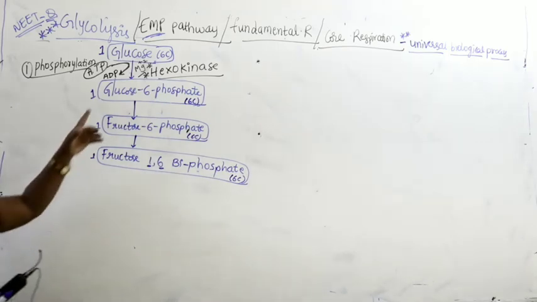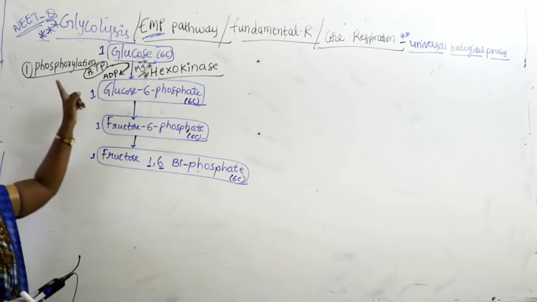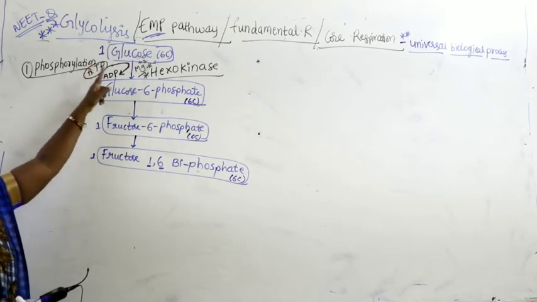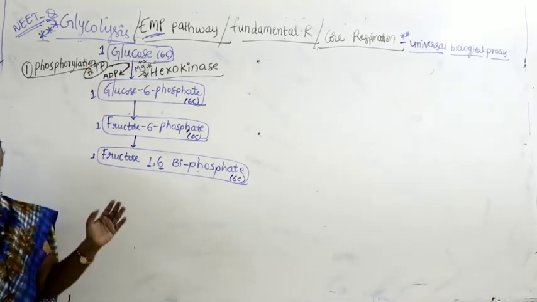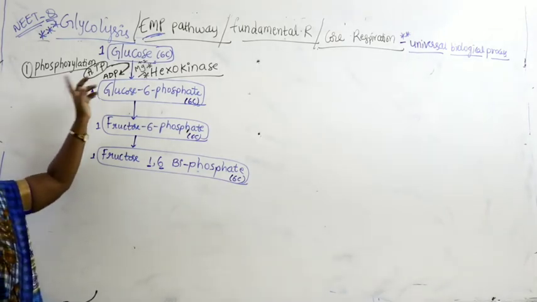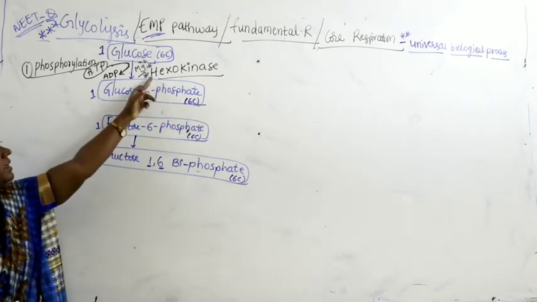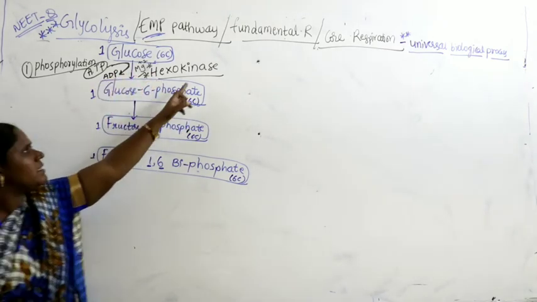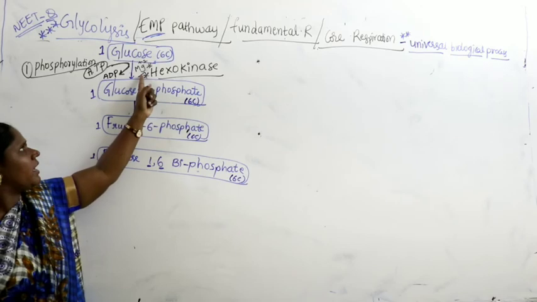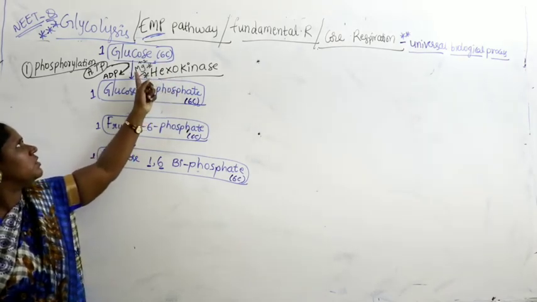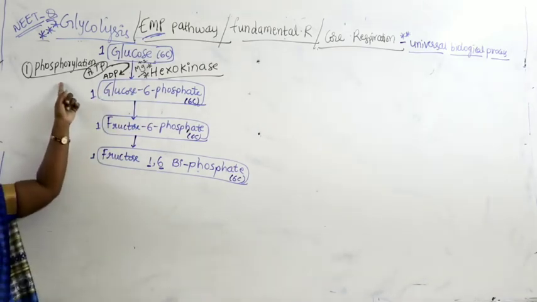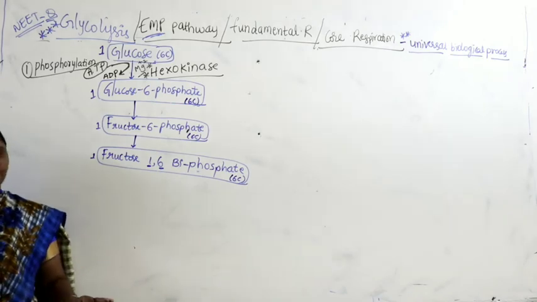So for every step of reaction, we are writing 2 things. One is the name of the reaction. Second thing is the name of the enzyme. Third thing, if any energy is utilized or released, we have to mention. So what is the name of this reaction? Name of this reaction is phosphorylation. What is the name of the enzyme? Hexokinase. Which metal ion is essential for kinase enzyme? Wherever you find kinase enzyme, magnesium is very essential for that. The metal required for kinase enzyme is magnesium. ATP is utilized and leads to formation of ADP. So this reaction is called phosphorylation.